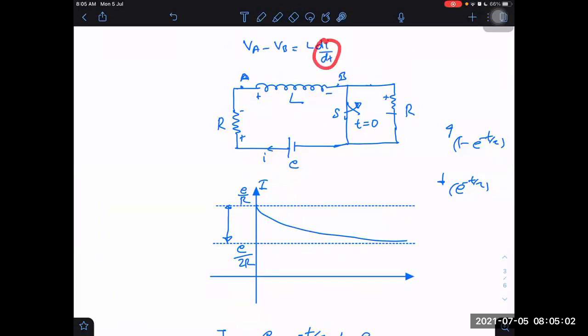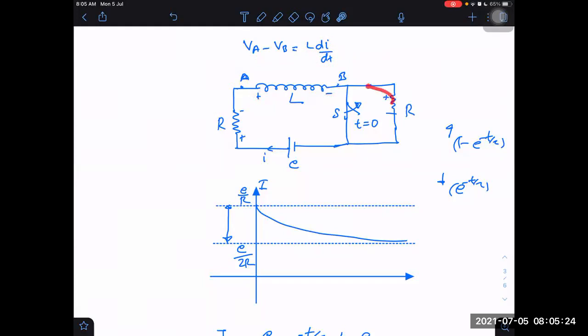But di by dt itself may be negative, and if that is negative, it means VA minus VB is negative. If VA minus VB is negative, then VA is less than VB, and VB is greater. The opposite happens when di by dt becomes negative: VB minus VA is equal to L into di by dt. But we always write VA minus VB is equal to L into di by dt, right? We never write VB minus VA if A is positive and B is negative.